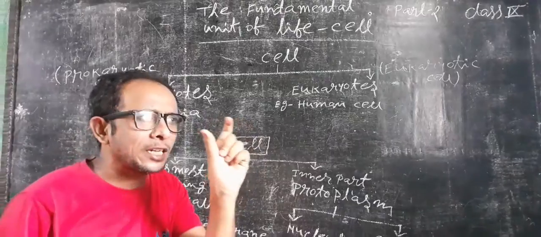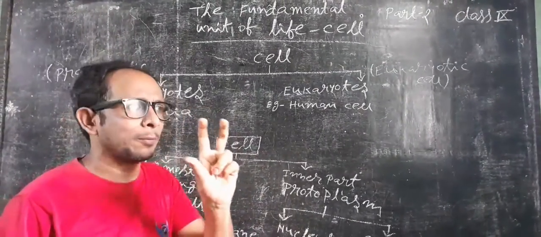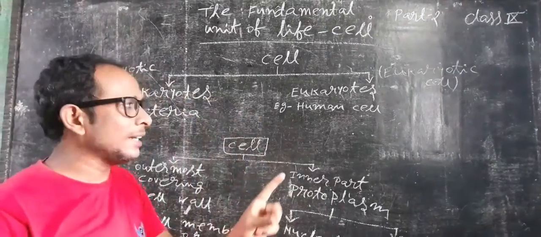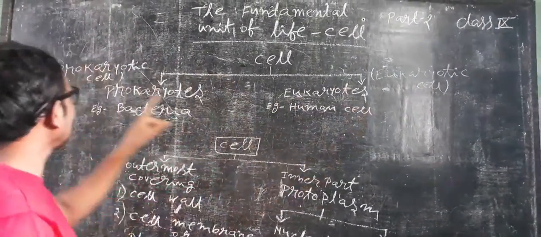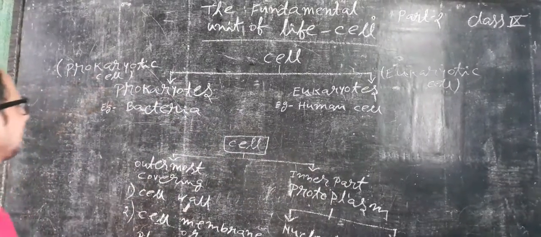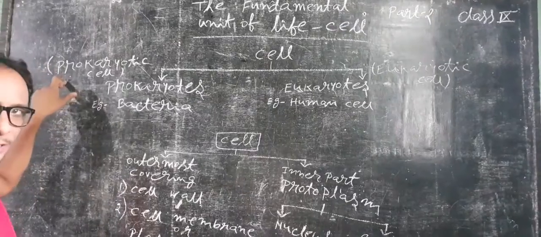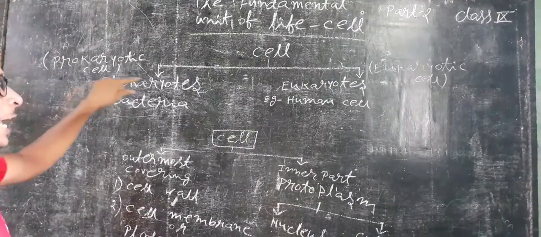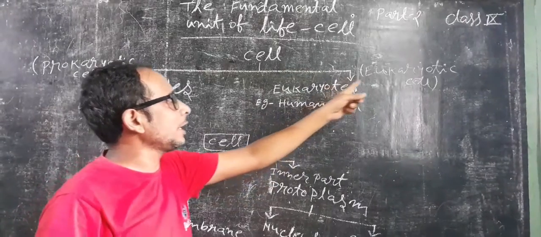If it is divided into 4 parts, then it is developed. And a developed cell is known as the eukaryotic cell. If it is not a developed cell, then it is known as the prokaryotic cell. And those organisms that have the prokaryotic cell are known as the prokaryotes, and the organisms that have the eukaryotic cells are known as the eukaryotes.